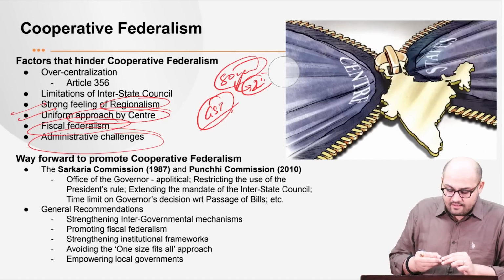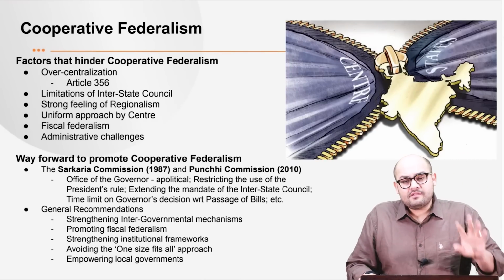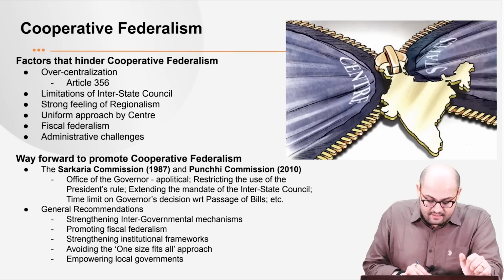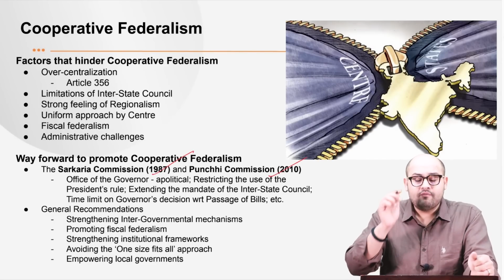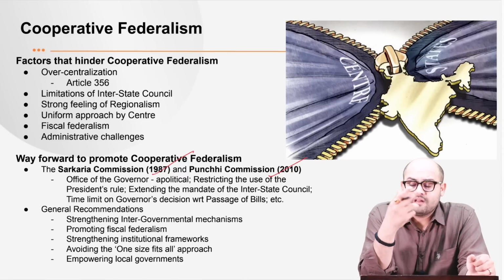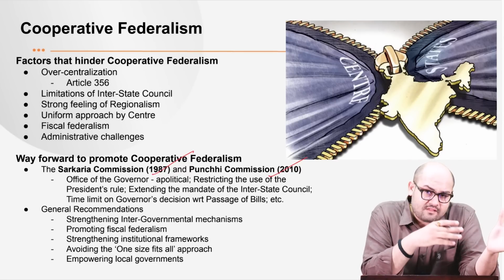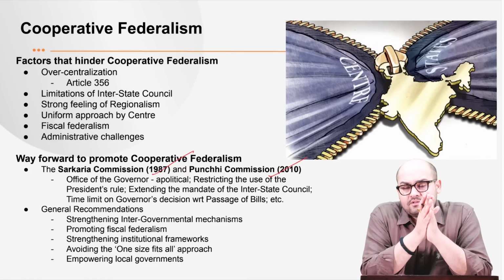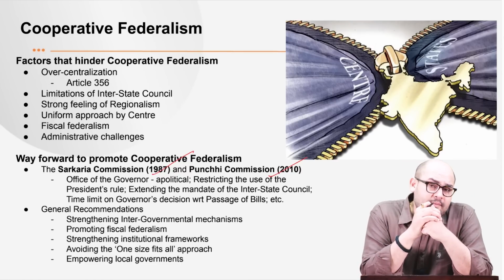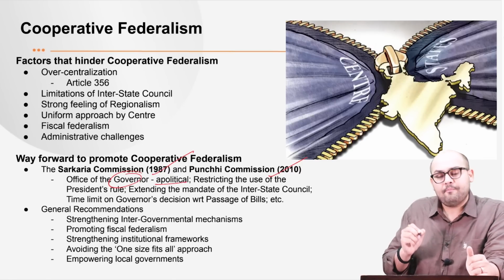See, we had two very important commissions. First is the Sarkaria Commission of 1987, and then we have got the Punchi Commission of 2010. Now, both these were tasked to make sure that we have recommendations which can facilitate and improve the interactions among the central and the state governments, right? So it proposed a lot of recommendations. One of the recommendations was that the office of the governor should be made apolitical.